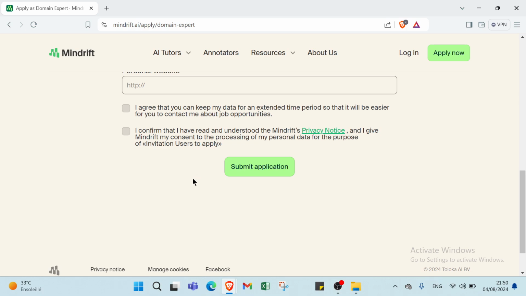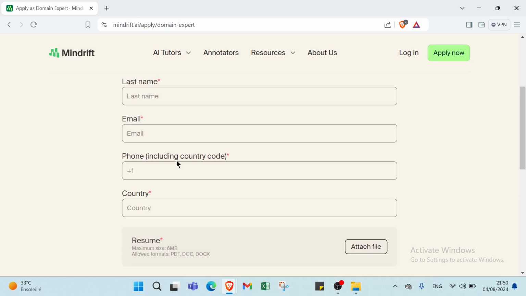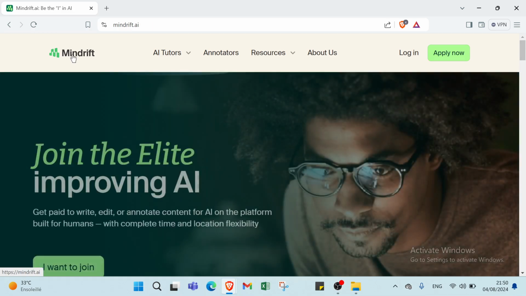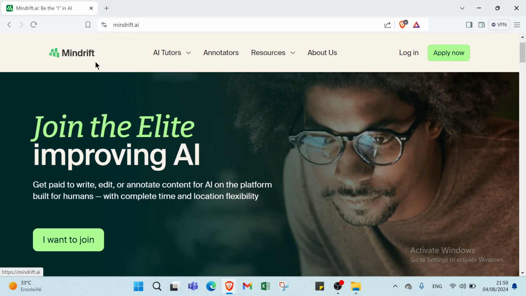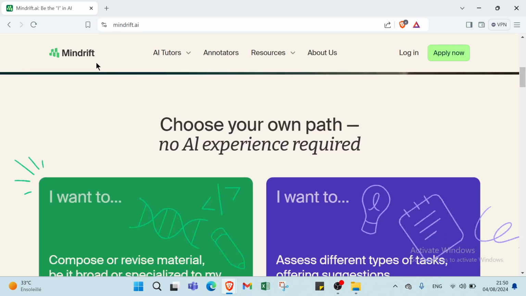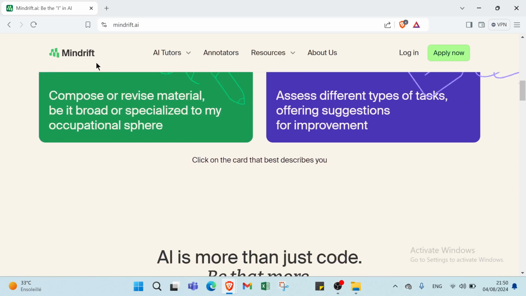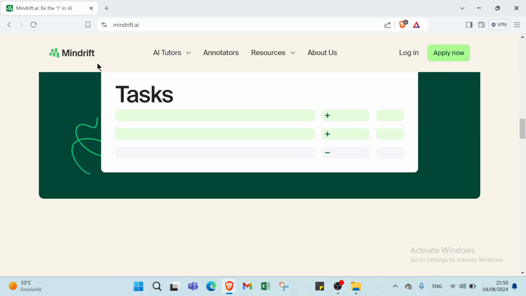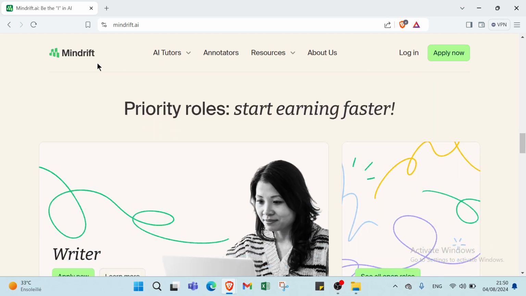As a domain expert, you have specialized knowledge in a particular field, and there are many ways to monetize this expertise. Here are some strategies to earn money as a domain expert. The first strategy is consulting and advisory services. Then we have content creation and publishing, like writing articles and books. Also, we have online courses and workshops. The third one is speaking engagements and webinars, like public speaking, webinars, and online events.